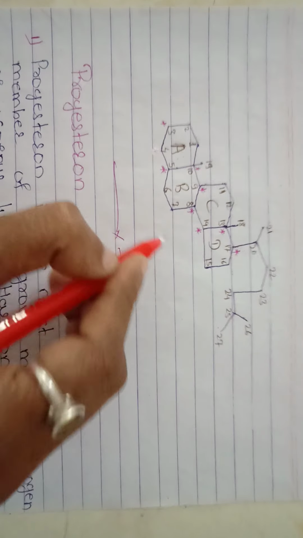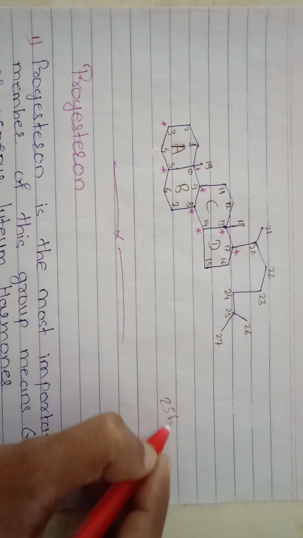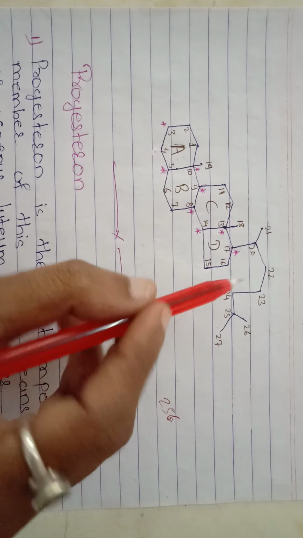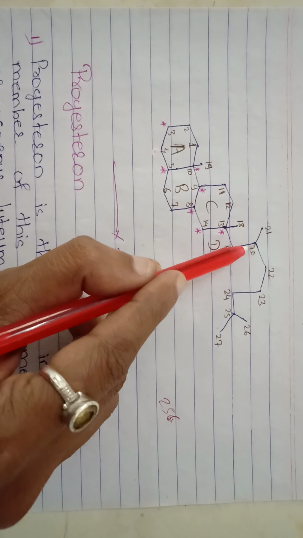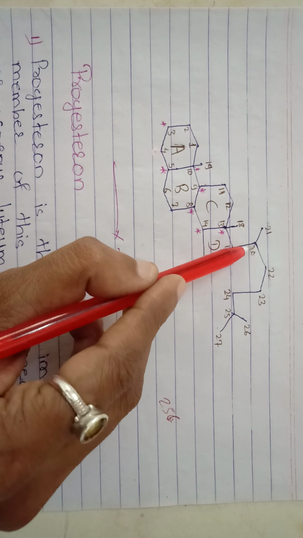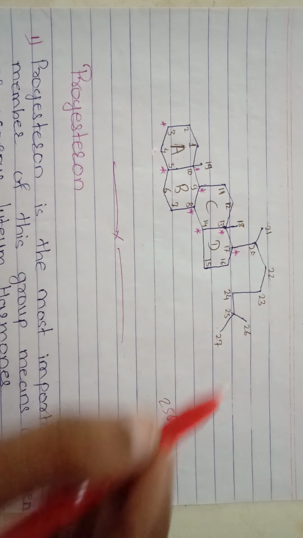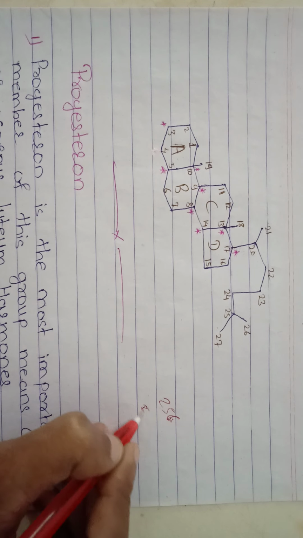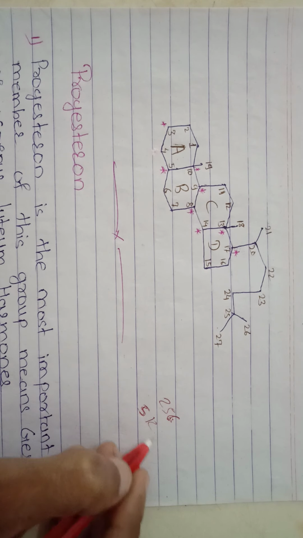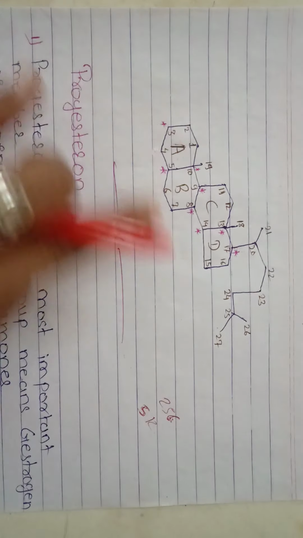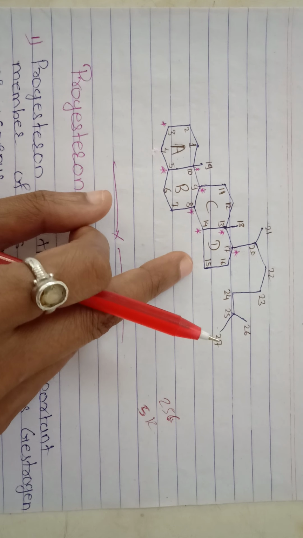The number of possible isomers is 256, and if the chiral center C20 of the side chain is also included, the possible optical isomers are 512. This is the stereochemistry of steroids.